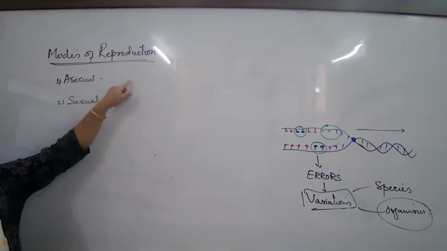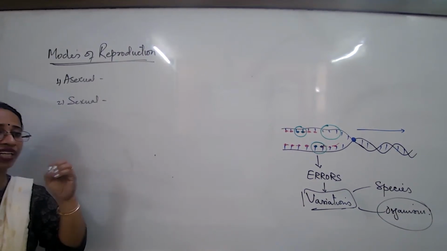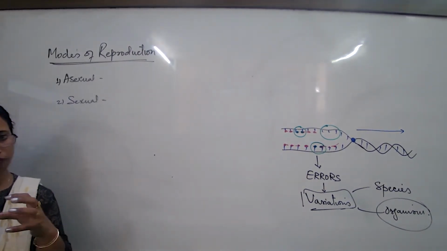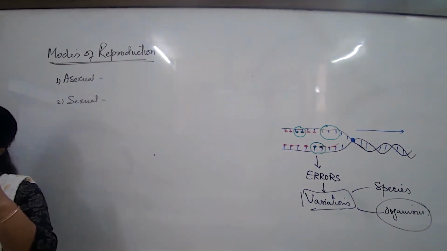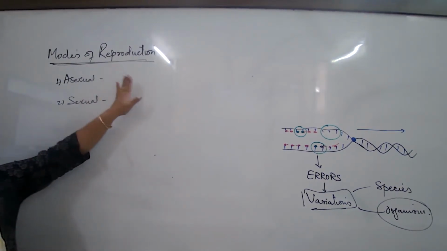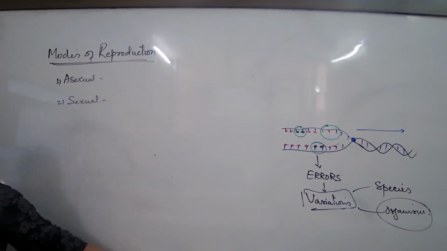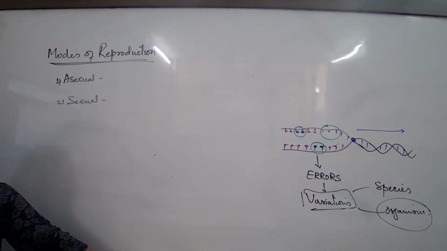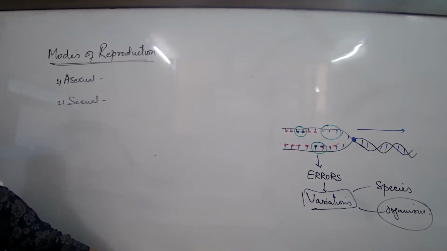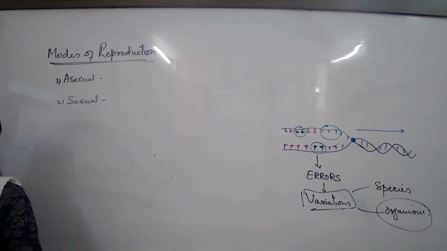Next, in the majority of these methods, it is the parent body only which is dividing to form the offsprings. So once the offspring has come, where is the parent? The parent is not there. It is the parent body only which is dividing to form the offsprings. In the majority of cases, not all, the moment I'm talking about asexual reproduction, the parent body or parent cell divides to form the new generation organisms. So we would say the parent body is not sustained. The parent body is dividing itself.